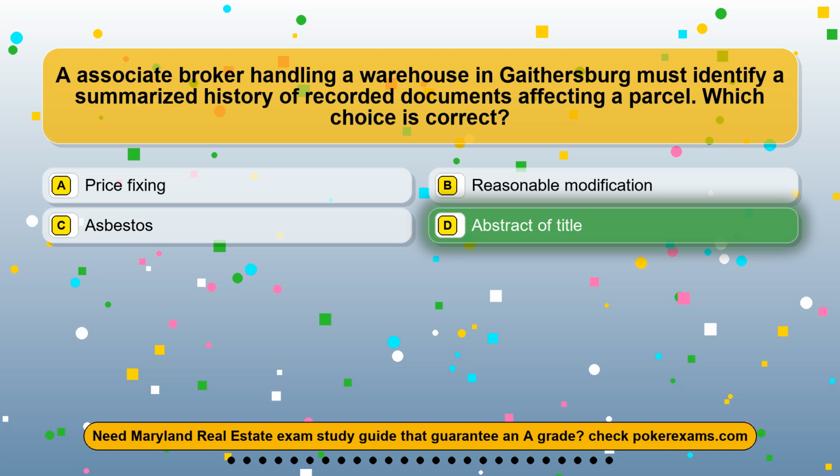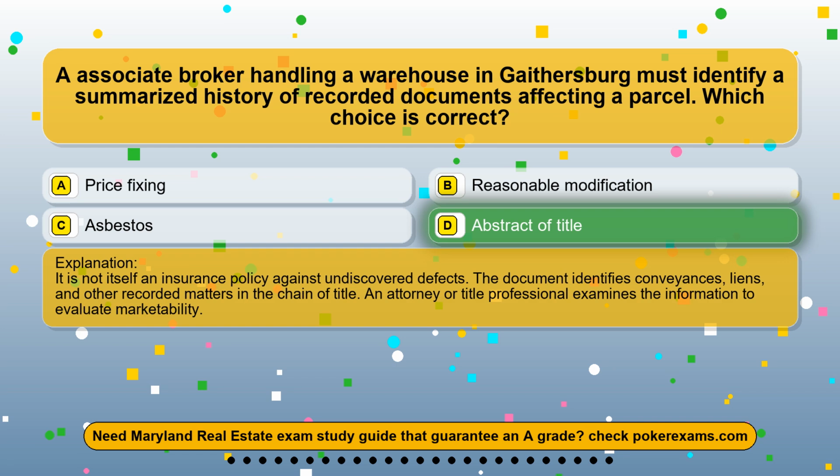The correct answer is option D, abstract of title. It is not itself an insurance policy against undiscovered defects. The document identifies conveyances, liens, and other recorded matters in the chain of title. An attorney or title professional examines the information to evaluate marketability.